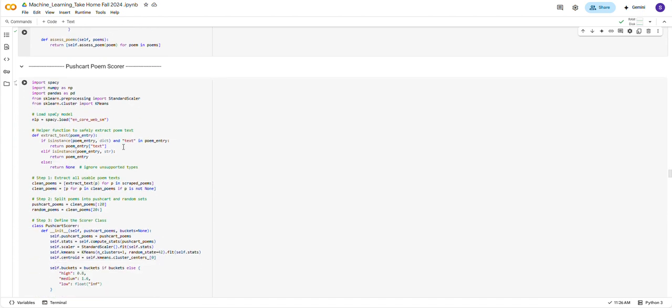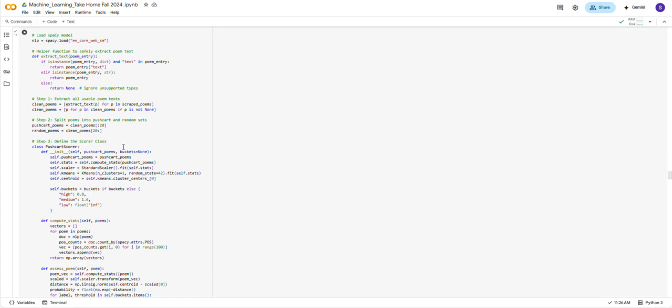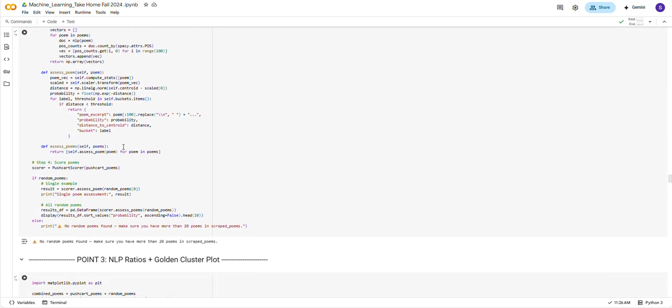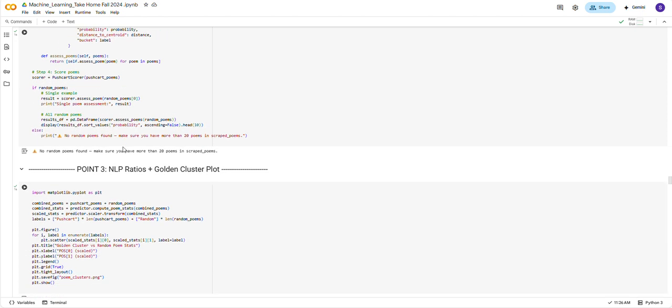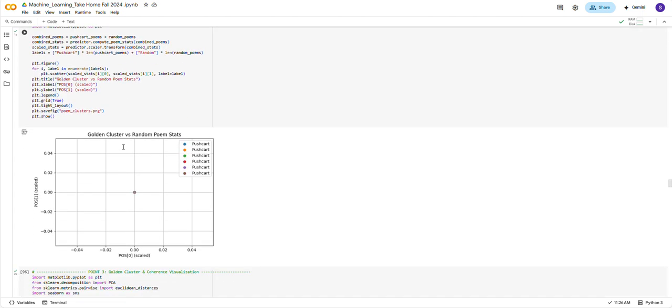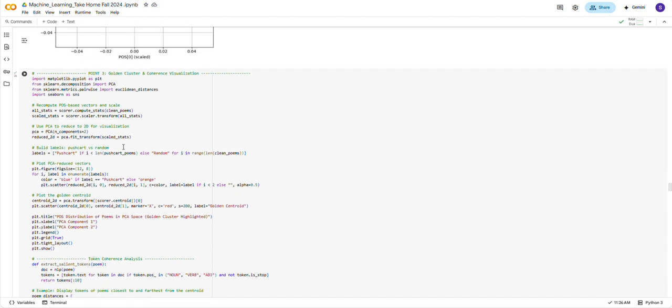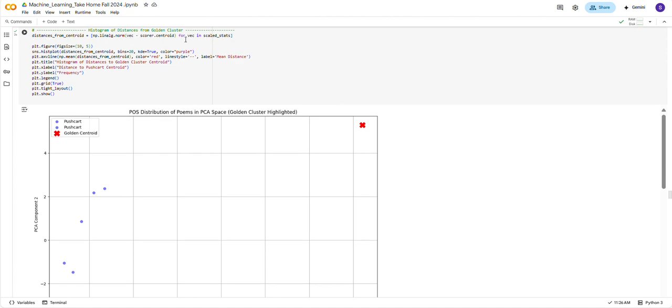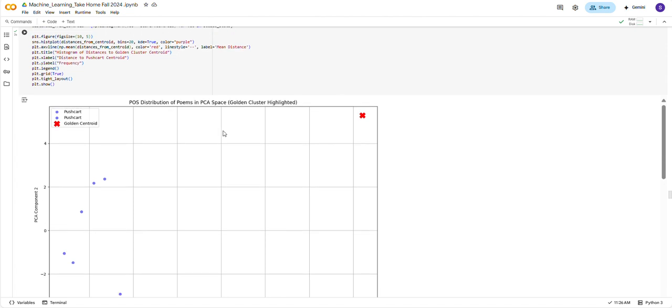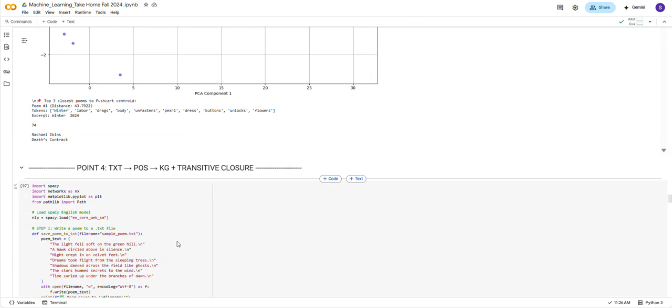Then we applied principal component analysis, which we used to reduce the POS feature vectors into 2D space. You can see here, the scatter plot is generated, as you can see here.